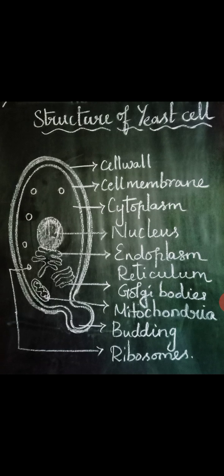In the yeast cell, a small protruding or swelling will be formed. Later the cell wall and the cell membrane will be detached, and that grows into a separate new yeast cell, that is called budding. And the last one, the ribosome, helps in protein synthesis. So these are all the importance of fungi as well as the yeast cell and its structure.